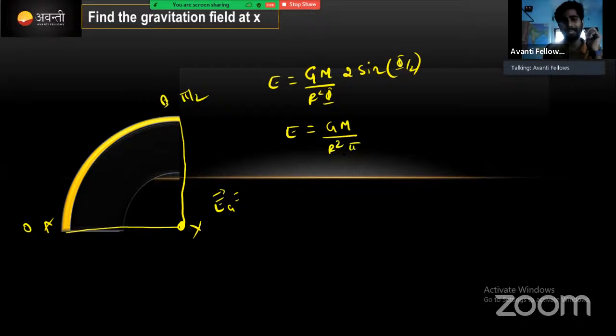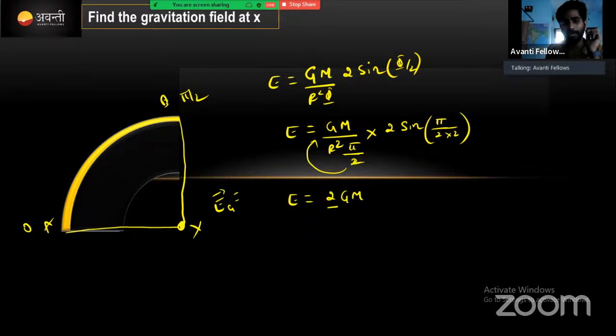करेक्ट ना? Pi by 2 into 2 sin of pi का प्लेस में pi by 2 है, into denominator में 2 भी है. ध्यान से करो when we are doing this. Okay, denominator of the denominator comes to numerator. Then E value will be equal to 2 gm divided by r square pi into 2 sin pi by 4. Sin pi by 4, it is nothing but 45 degree.